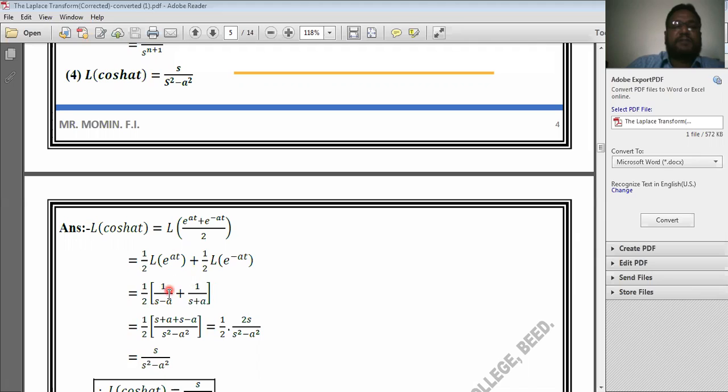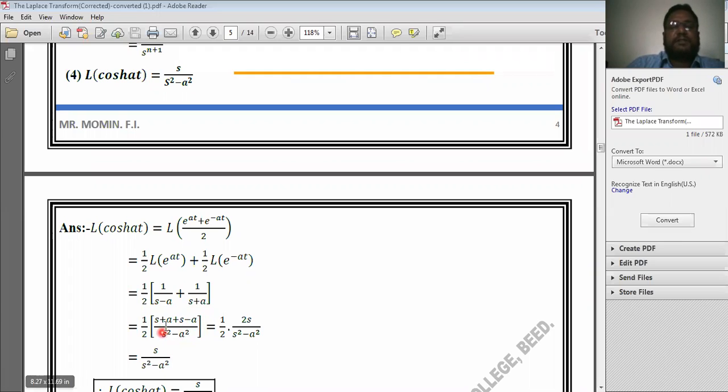Now solve this bracket. Take the addition of these two, taking the cross product: s plus a into 1, plus s minus a into 1, divided by s minus a into s plus a. It is of the form a minus b into a plus b, which is always equal to a square minus b square. Therefore here s square minus a square.